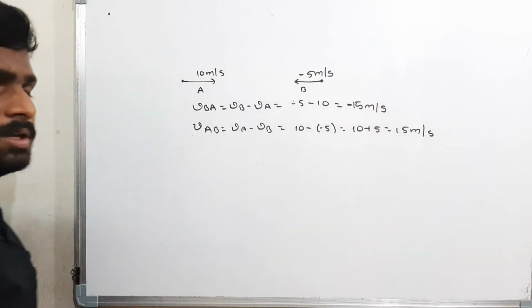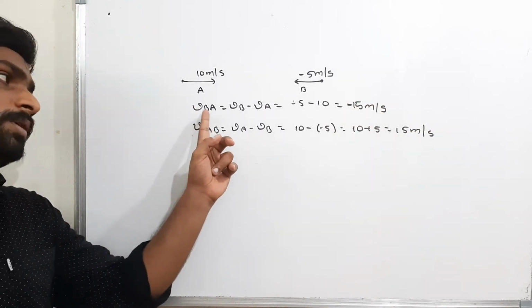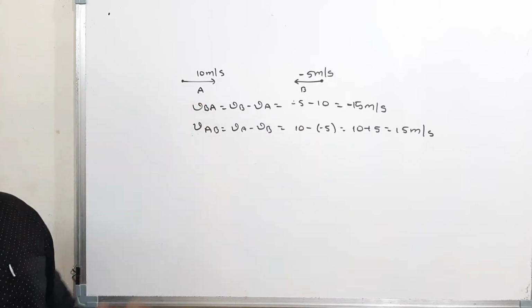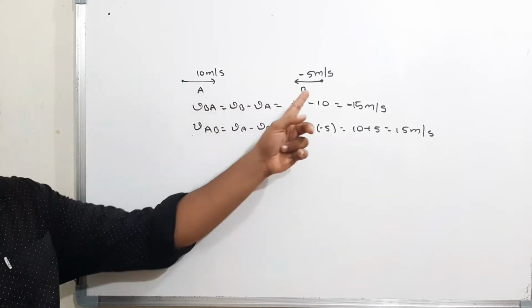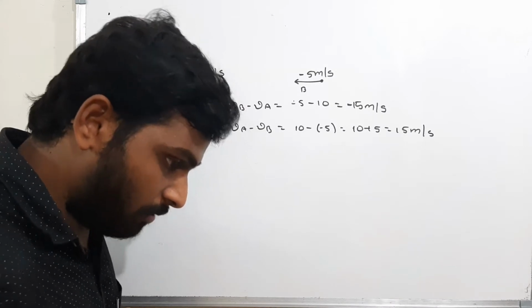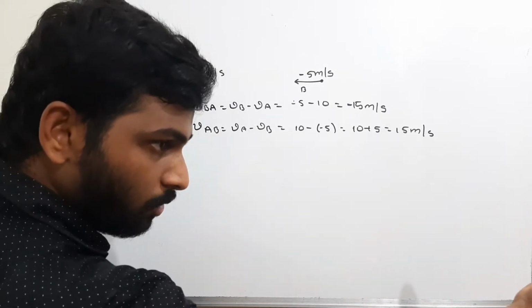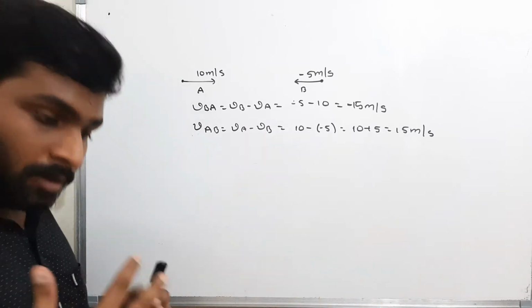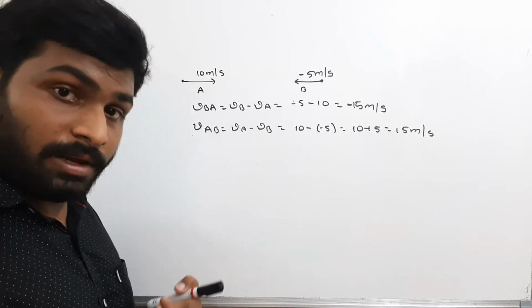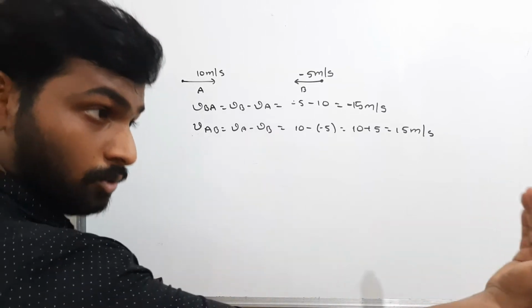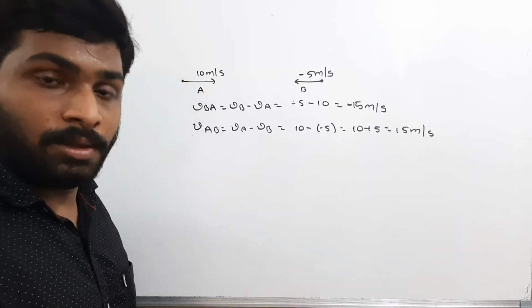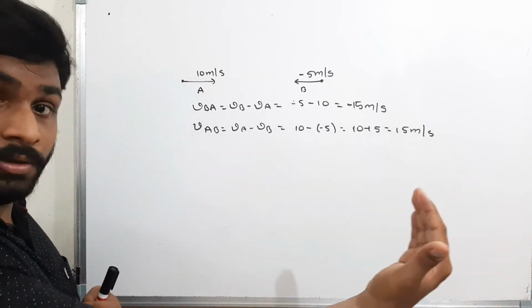Now what is the meaning of this here? The relative velocity of B with respect to A. That means A is the observer. If A is the observer, how will A feel as if the body B is moving? See here, I am moving forward with 1 meter per second and my friend is moving forward with 1 meter per second. If I am the observer, I will feel as if my friend is moving with 2 meters per second. Because he is moving forward with 1 and I am moving forward with 1, I will feel as if he is coming towards me with 2 meters per second.